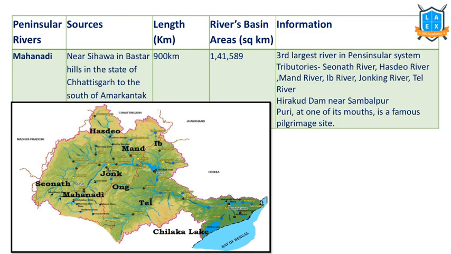Next river is the Mahanadi River. Mahanadi is important. It originates in the Bastar Hills in Chhattisgarh, south of the Amarkantak Plateau, and flows into the Odisha region. It is the third largest peninsular river system after Godavari and Krishna. Its tributaries include Sionad River, Hesdo River, Man River, Ib River, and Tel River. Important: Hirakud Dam is built across this river.